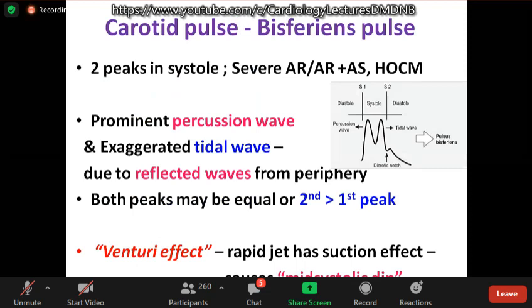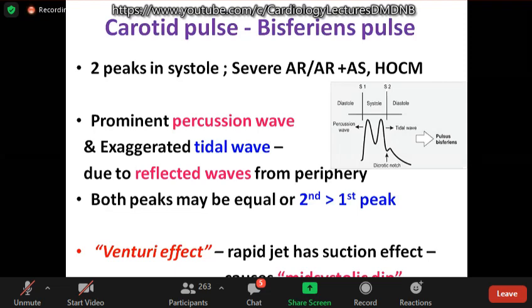Carotid pulse in aortic regurgitation could be experienced with two peaks. What is the explanation? Initially, it is thought that a prominent percussion wave causes the first, and the exaggerated tidal wave due to reflected waves from the periphery causes the second wave. To differentiate from hypertrophic obstructive cardiomyopathy, the first peak is more prominent in HOCM, whereas in AR, both peaks may be equal or the second peak may be more prominent than the first peak.